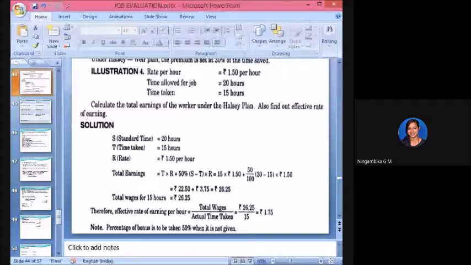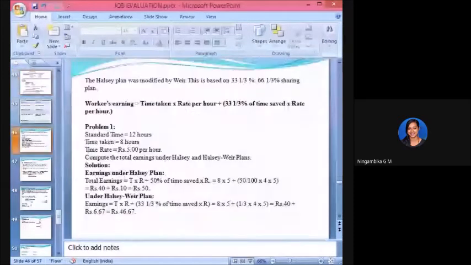So coming to the Halsey plan, what does it say? Worker's earning is equal to time taken into rate per hour plus 33 1/3% of time saved into rate per hour. It is pretty similar to the same formula, right? Agree with me, students? A little similar, not exactly the same. We'll solve problems and get a clearer idea.